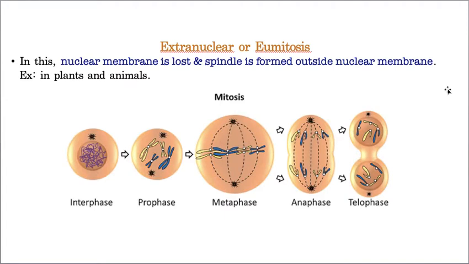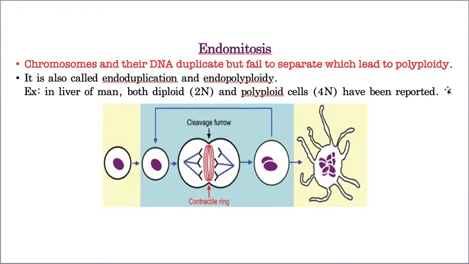Okay, now the third one is endomitosis. Endomitosis means chromosomes and their DNA become duplicated. Please understand, chromosomes get duplicated and their DNA also is duplicated. But what is the problem? They fail to separate. Hope you got my point. They do not get separated, which results in polyploidy.